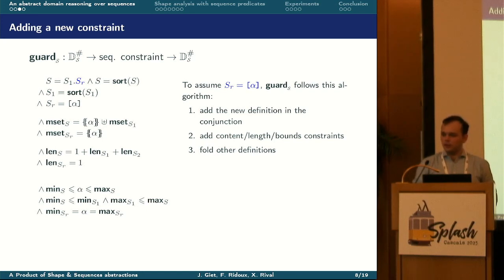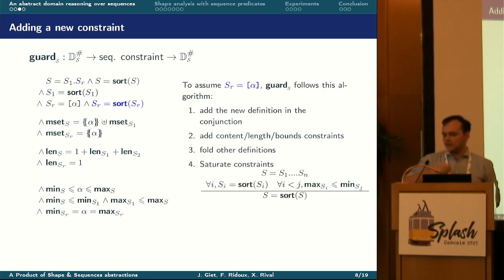Then the operator folds other definitions using the novel one. For example, here in the definition of S, alpha is replaced by SR. And then the operator performs some constraint saturation. So here it infers that SR is sorted. I show here the rule to infer sortedness of a sequence. Notice that it must perform a quadratic amount of numerical checks.